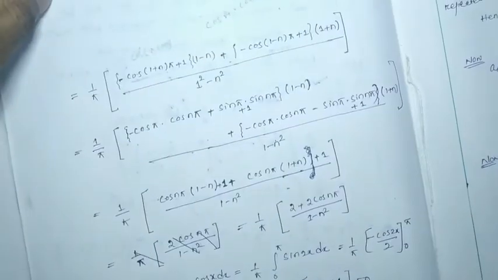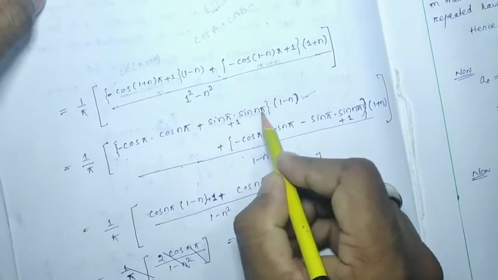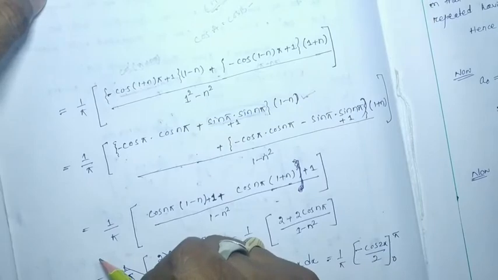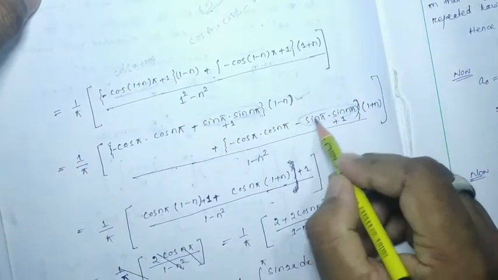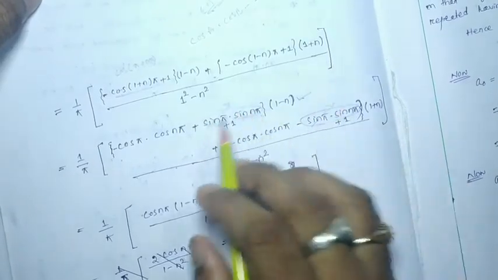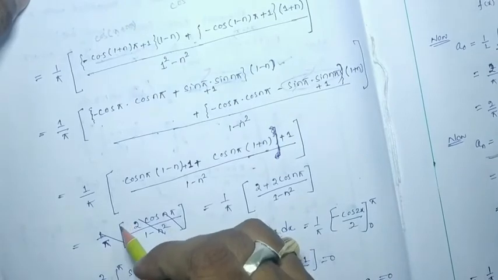Now see, the sin pi, sin n pi term will be cancelled out because it will be 0. Same thing I have written, and other terms I am going to write over here.